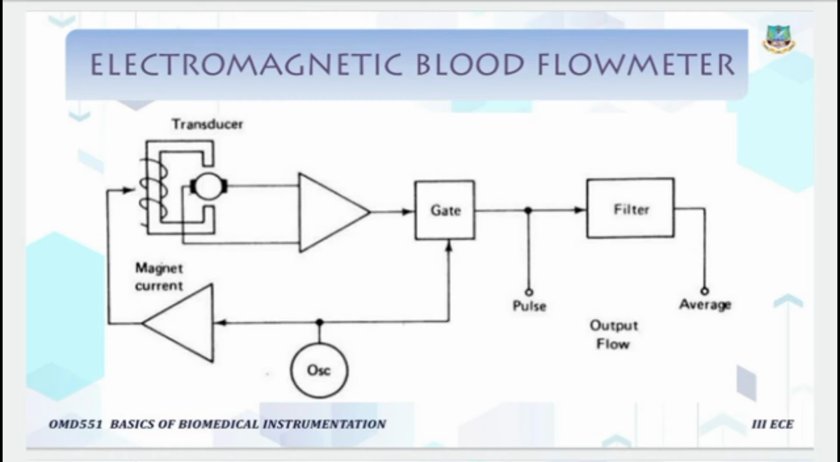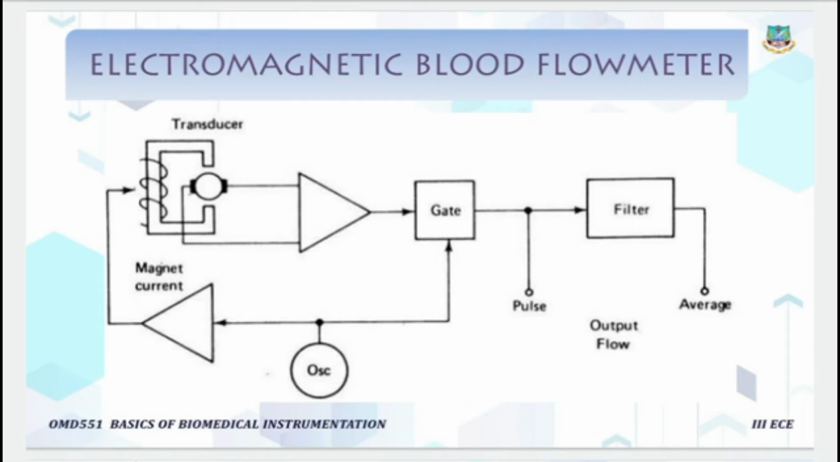These electrodes may be in contact with either the flowing blood or the outer surface of the blood vessel. As we saw in the earlier portion, these have a direct contact with the blood or blood vessel. So the transducer consists of an electromagnet and a pair of electrodes.